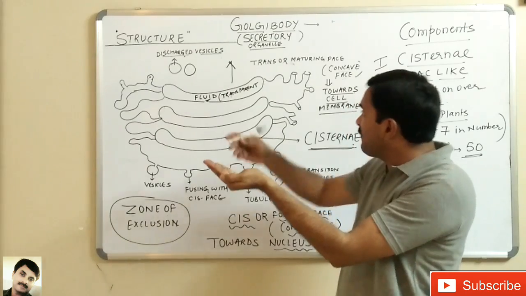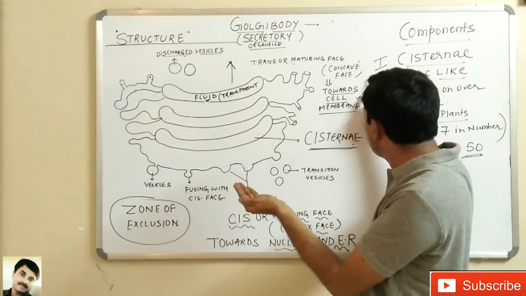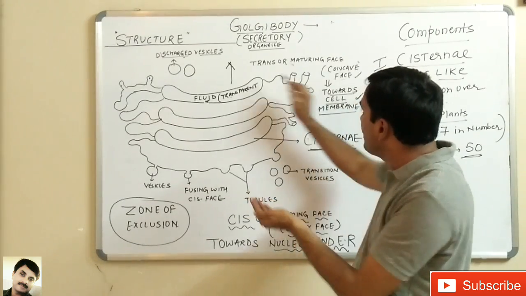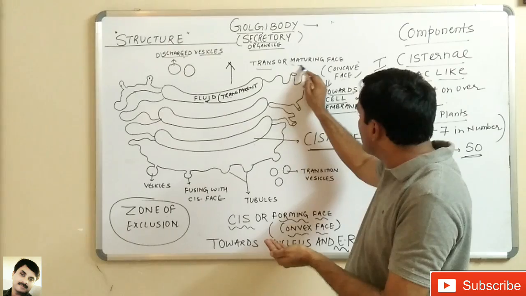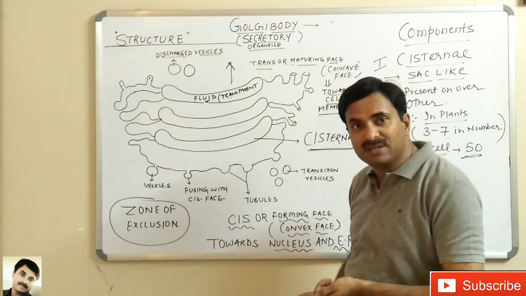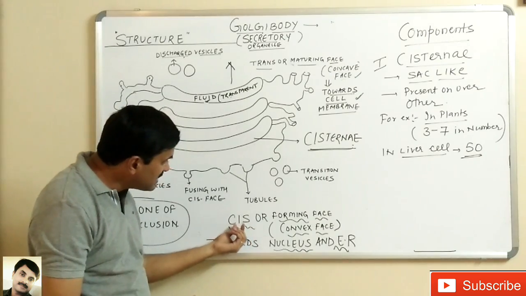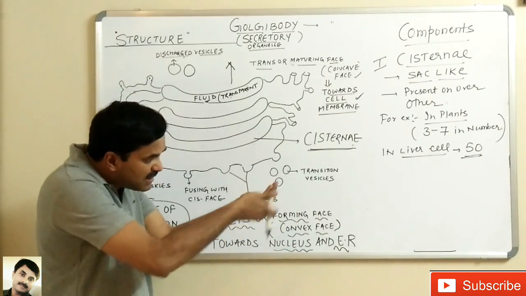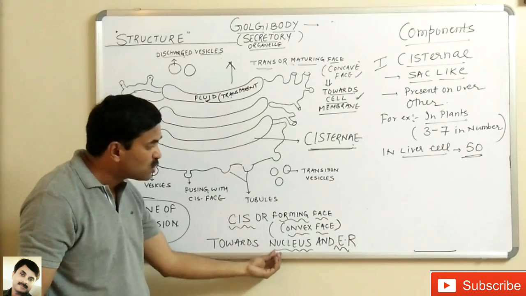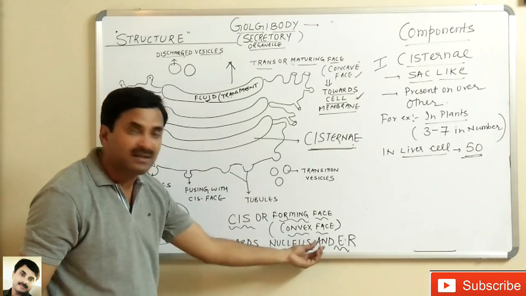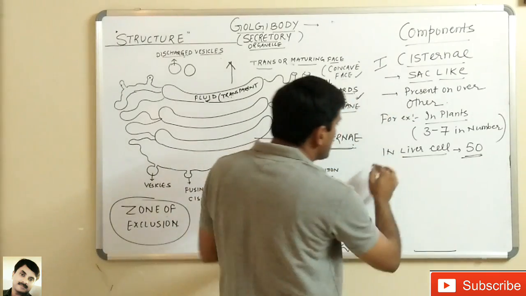The concave face of the cisternae is facing towards the cell membrane, and this face of the Golgi body is called the trans or maturing face, while the other face is known as the cis or forming face, which is the convex face, and it is facing towards the nucleus and the endoplasmic reticulum. So this was about the cisternae.